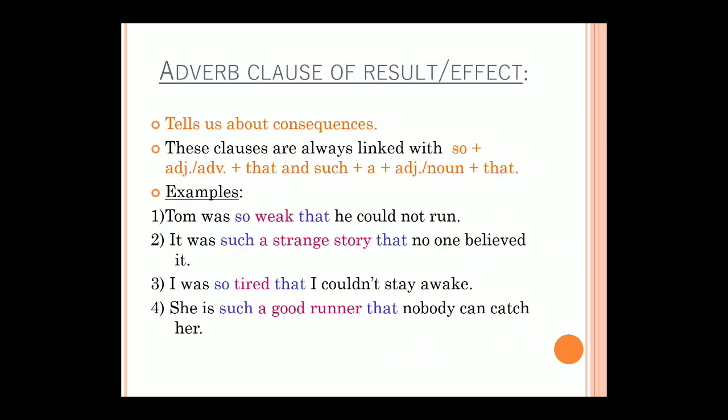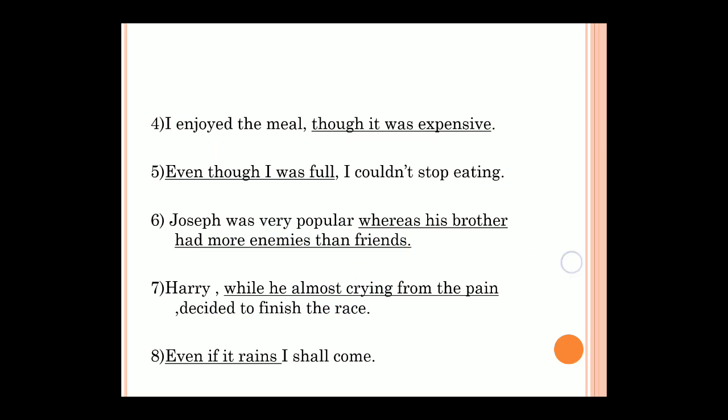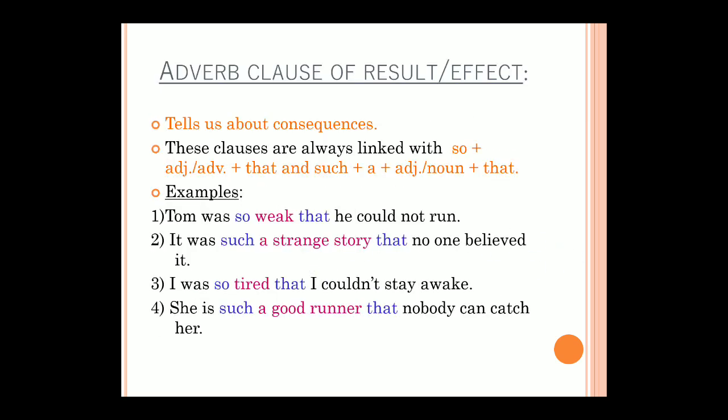Then adverb clause of result or effect. What is the result of it? What is the outcome of it? If you're appearing for your exam, you get your result. That is the outcome of what you have done. It tells us about consequences, what is going to happen after that. Here, these clauses are always linked with conjunctions which don't come together, they come in parts, like so plus an adjective in between, or an adverb in between, and then that.